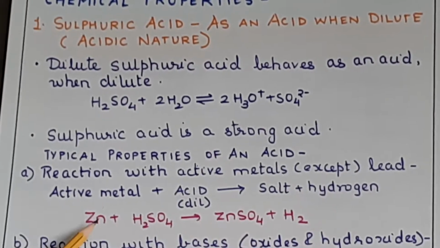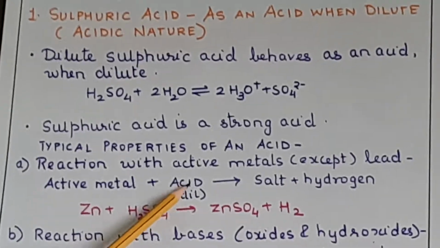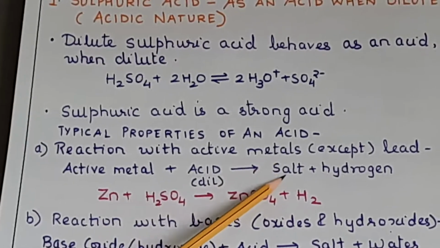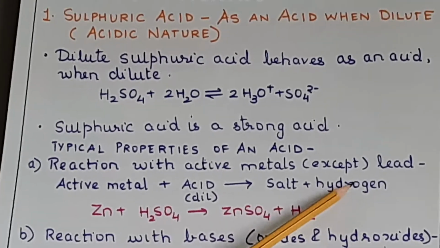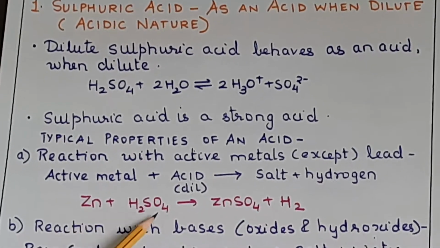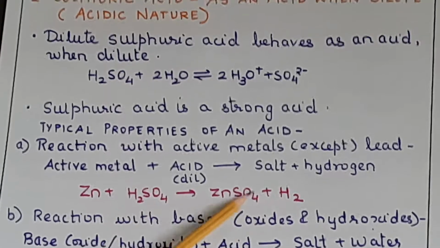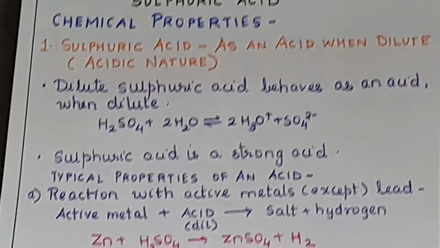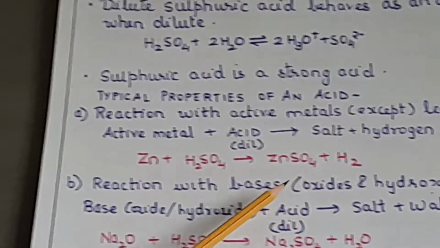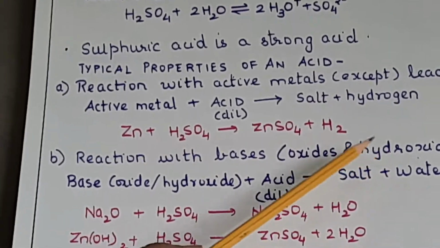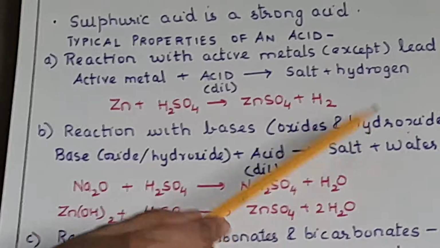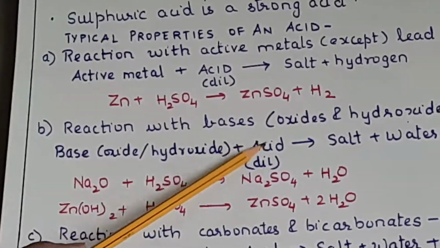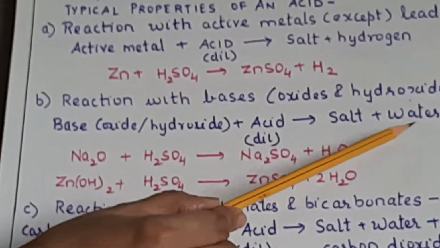So active metal plus a dilute acid will give you salt and hydrogen. So the gas liberated is hydrogen. So Zn plus H2SO4 will give you ZnSO4 plus H2. Then second, reaction with base. Now bases are either oxides or hydroxides of the metal or of the ammonium radical. So base plus dilute acid will give you salt and water.